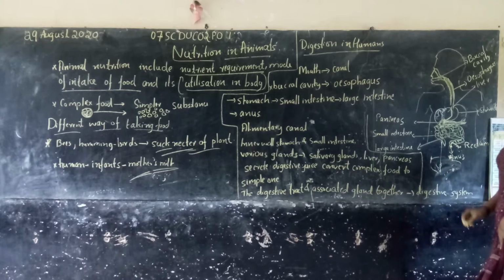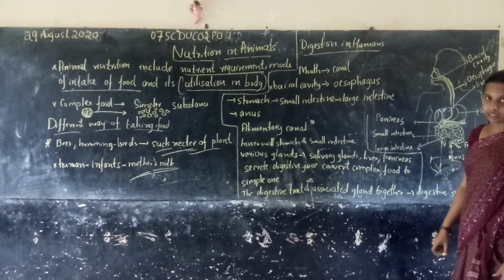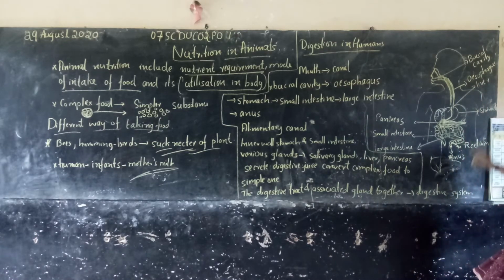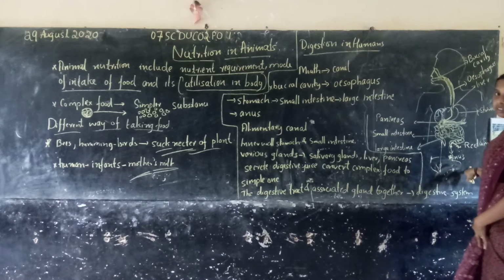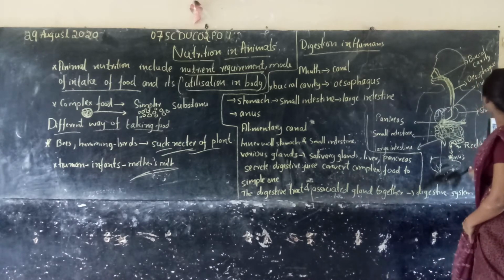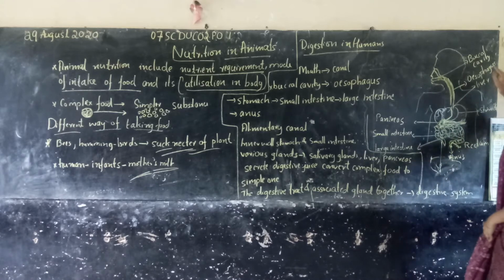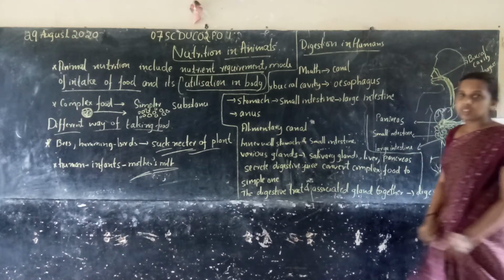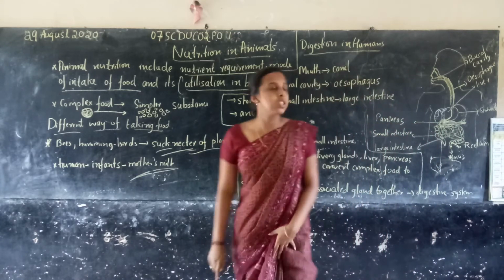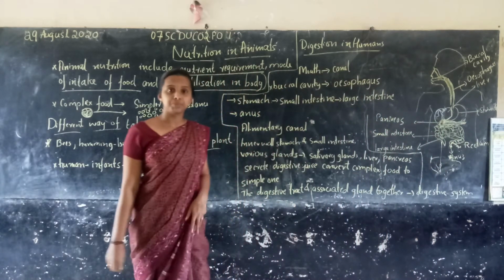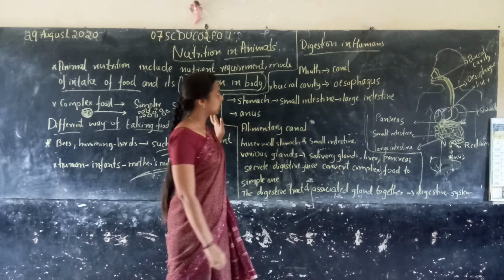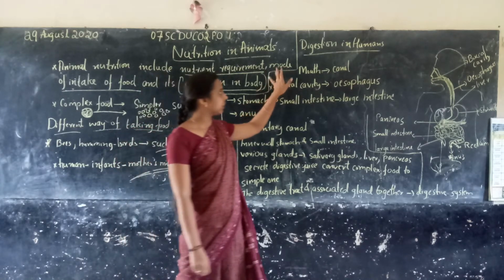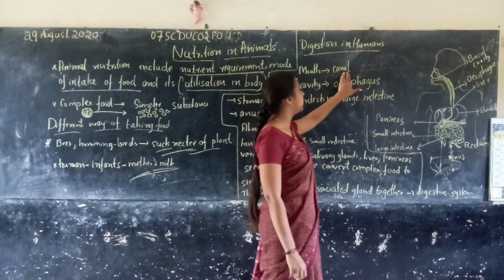It's called the rectum. What is this called? Rectum. So you have to watch consciously. Then you have to identify the parts of the digestive system. This is very important. Watch carefully and learn it. So I write here mouth and canal.